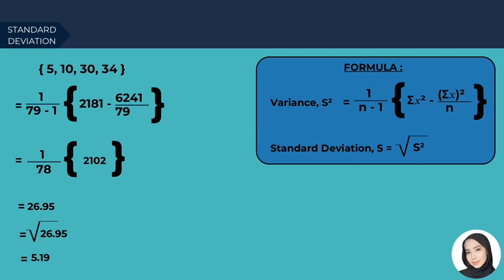Moving on, the standard deviation is 5.19 after we substitute all the data in the variance formula as shown in the slides. There is another formula that is personally less complicated, which is the sum of xi minus the mean of the data, squared, over n minus 1. Xi represents each of the frequencies. Then the answer needs to be square rooted to get the standard deviation.